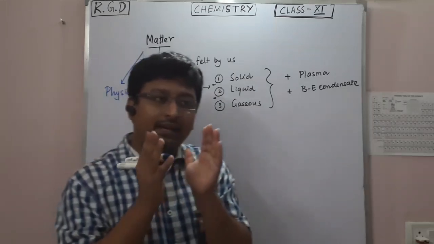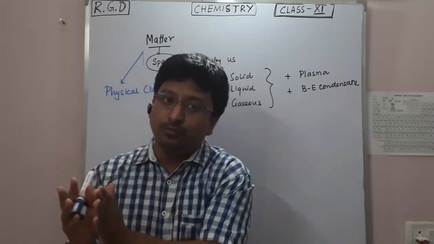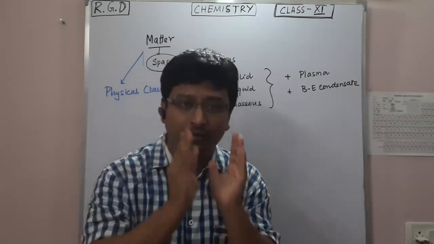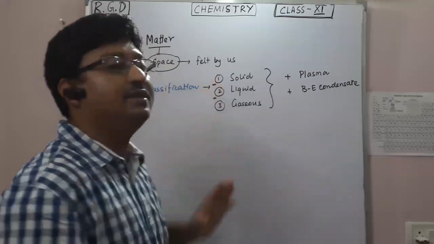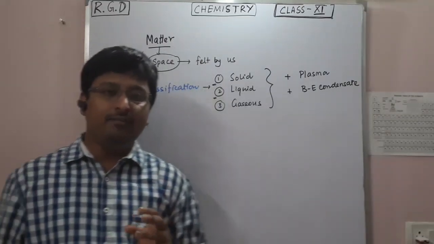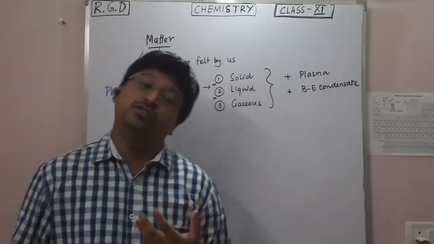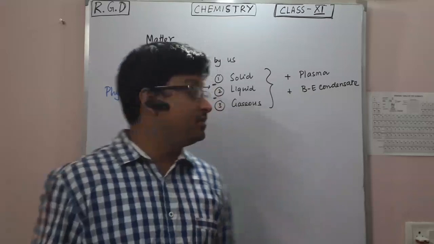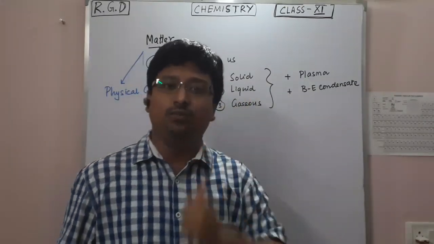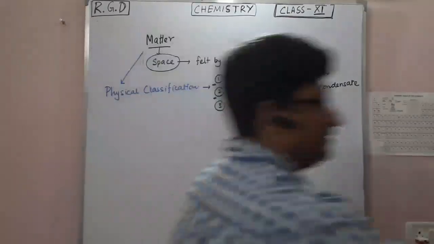The macroscopic viewpoint is basically defined by these three states. So whenever you encounter a macroscopic viewpoint of a body where you apply different physical laws of the universe, you will encounter these three systems. That's why these three systems are very important. So this is a physical classification.